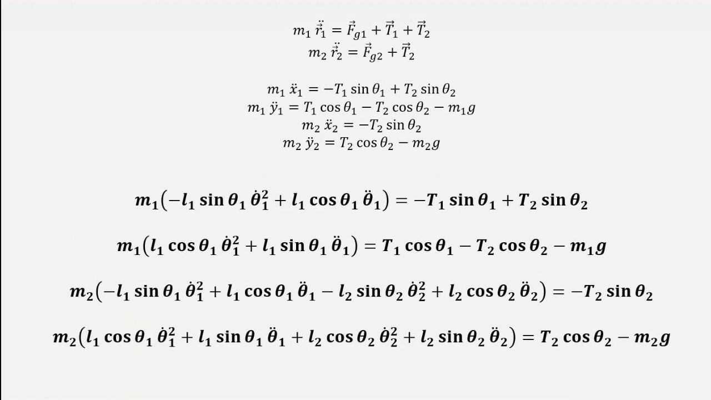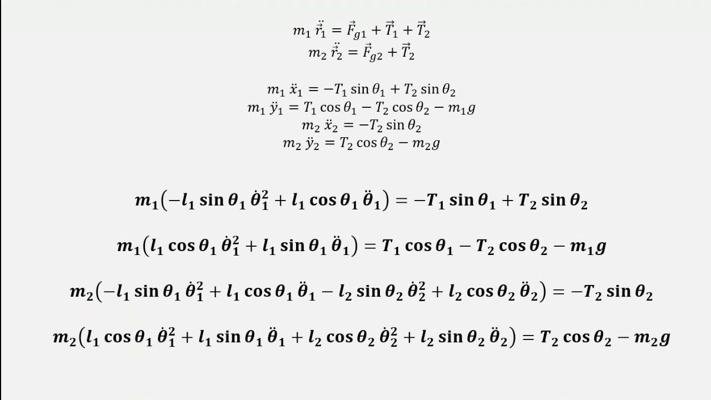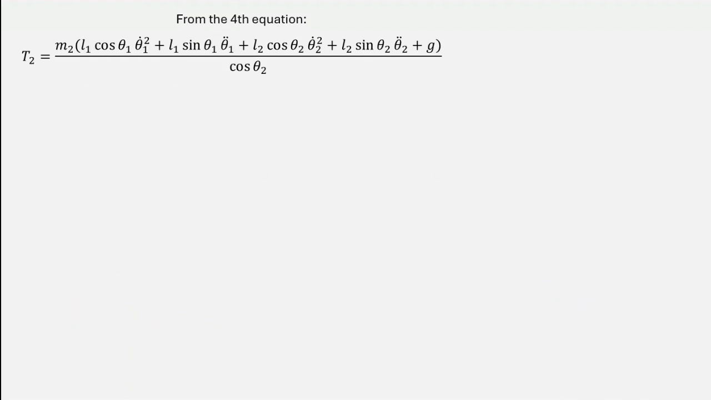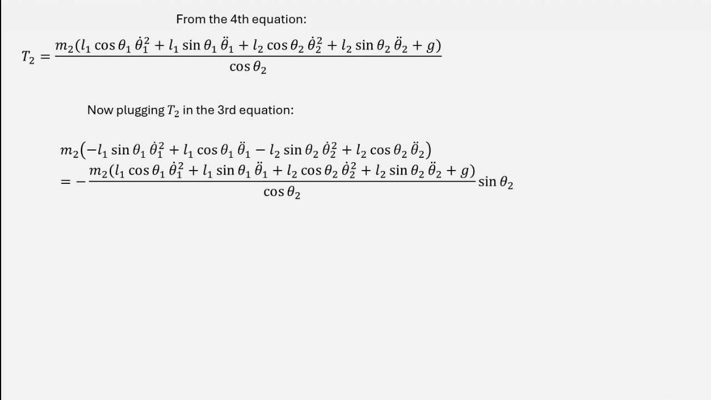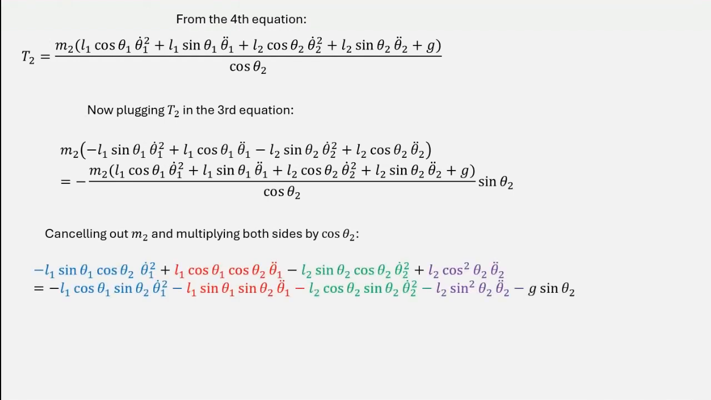I'm not going to do that in this video, since the goal of it is just to get the same equations as with the Lagrangian method, because the way you would solve them is going to be exactly the same as with the Lagrangian approach, because you'll get the exact same equations, right? Anyway, we get this expression for T2 from the fourth equation, and now we will plug it into the third one. Notice that we have the m2 factor in every term, so we can just divide both sides by m2, and we can also multiply both sides by cosine theta 2 because we do not want anything in the denominator. Once we do that, we get the following equation.